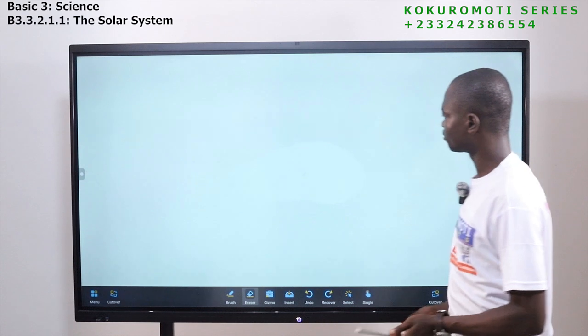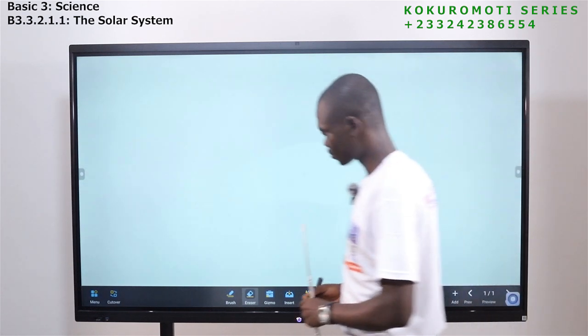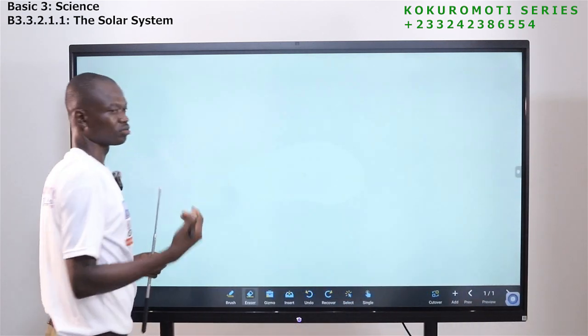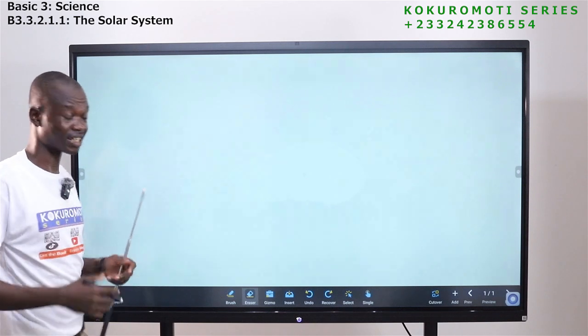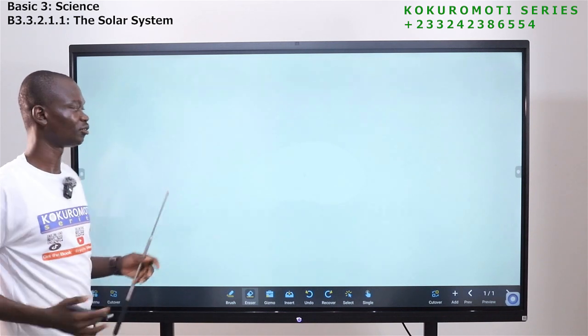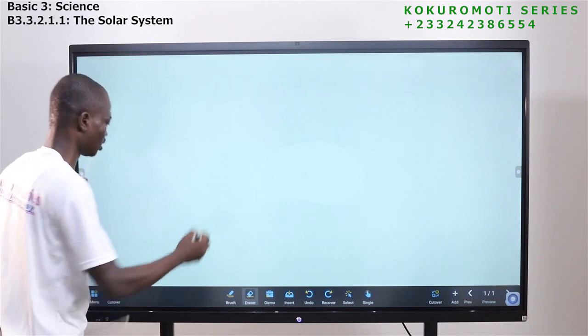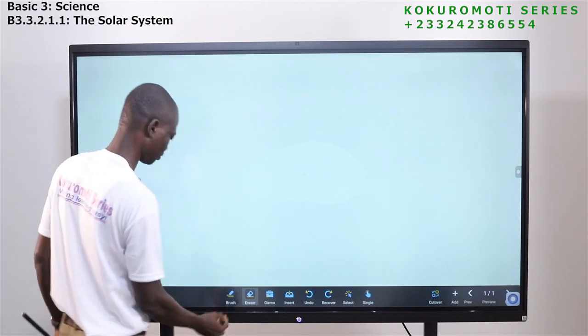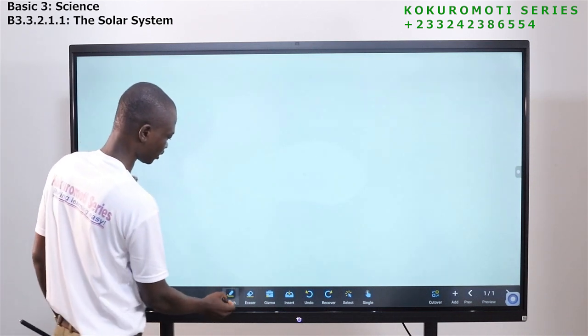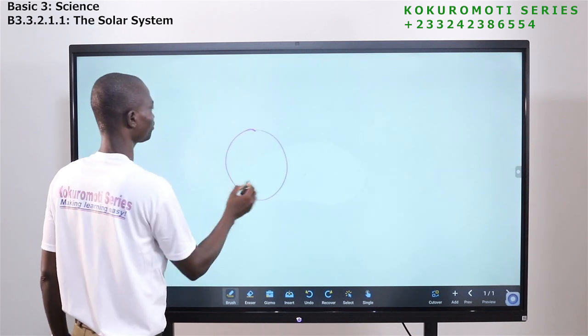Let me take the white. So now we are going to look at the solar system, the things that I talked about. We are going to look at it from different angles. Let's take this to be the sun.